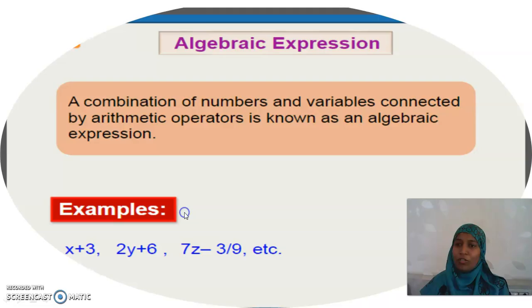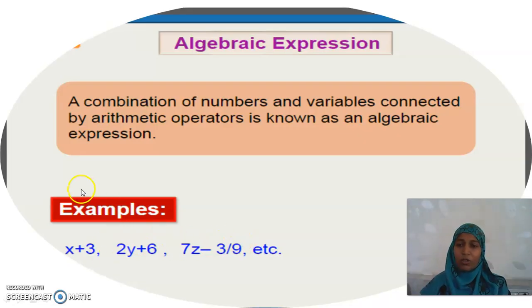So now we are going to see what an algebraic expression is. We started with the word algebra in class 6. Now you are in class 8. I believe you don't need much introduction to these words. A combination of numbers and variables connected by arithmetic operators is known as an algebraic expression. Here are a few examples: x plus 3, 2y plus 6, 7z minus 3 by 9.